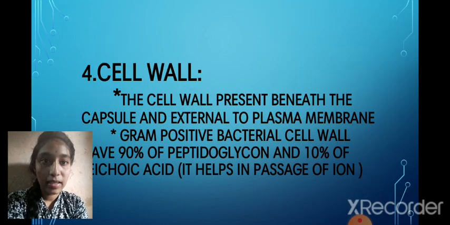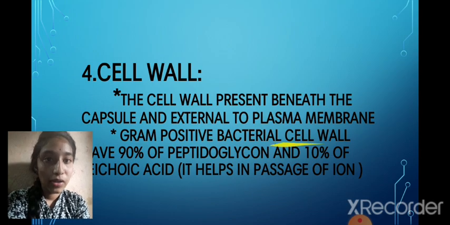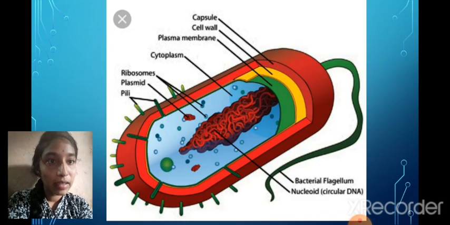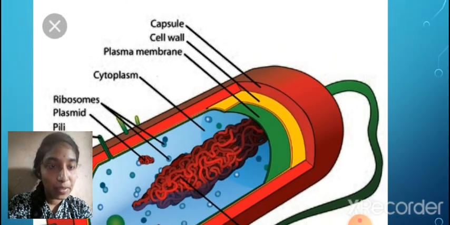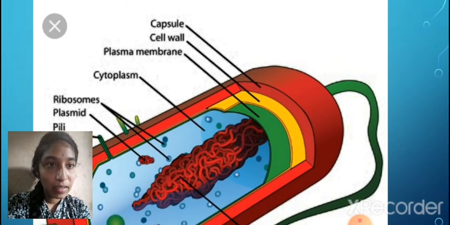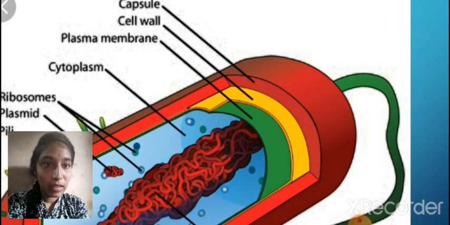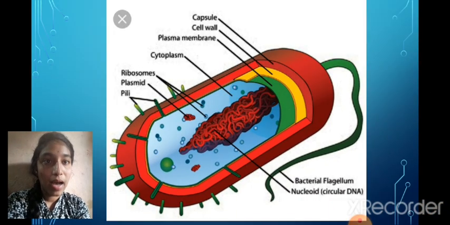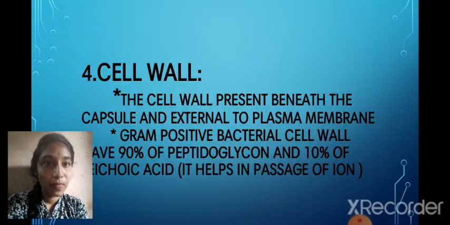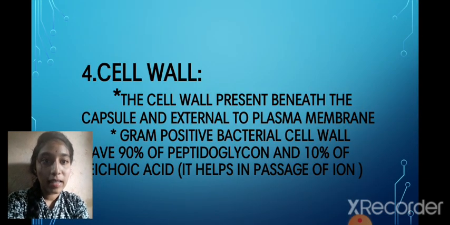And the next thing is the cell wall. So I'll show you that. Here the yellow color, beneath the capsule we can find the cell wall. Yes, this yellow part is the cell wall. So I'll explain about the cell wall.